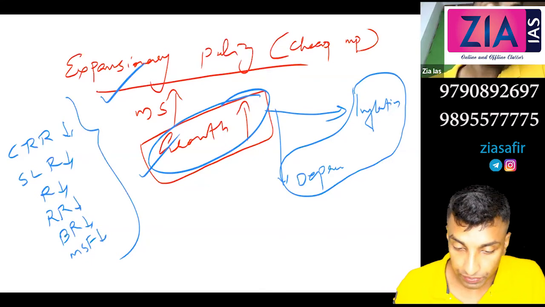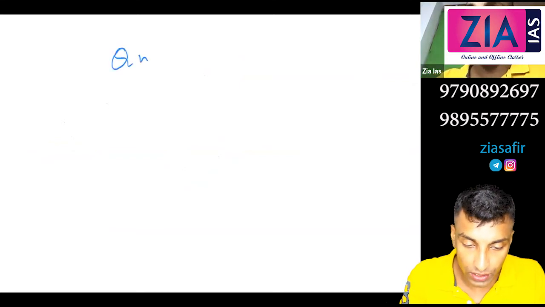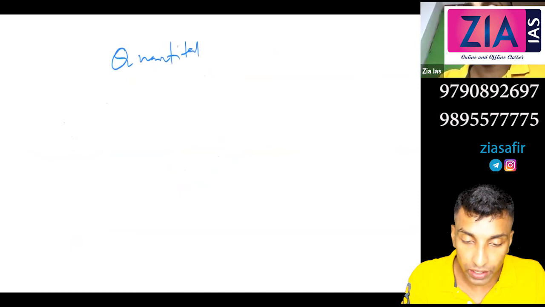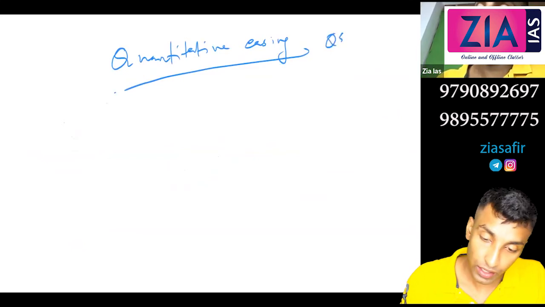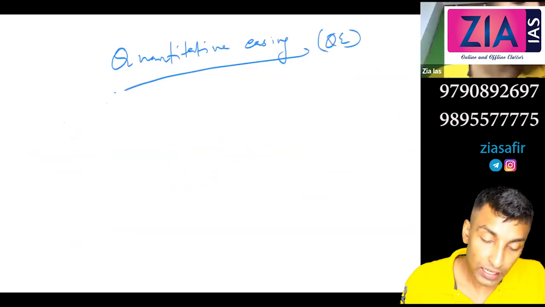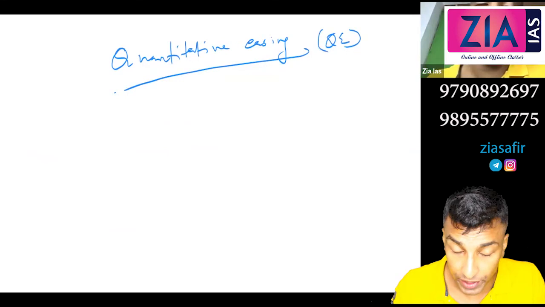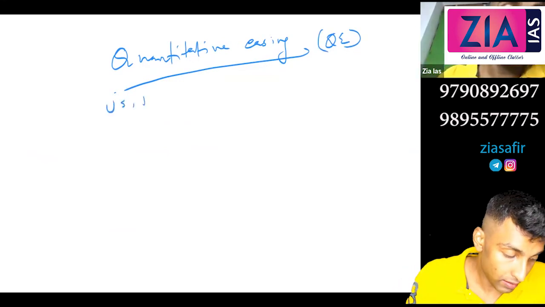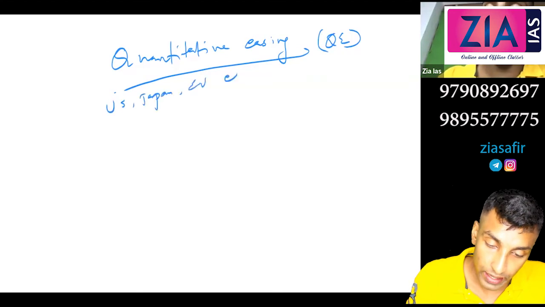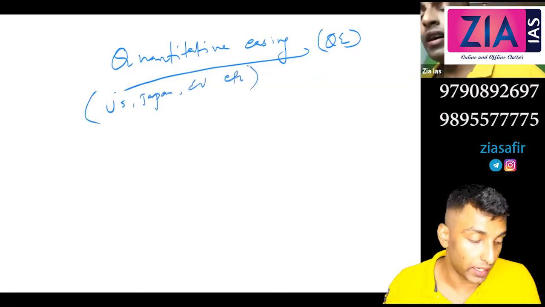Okay, now next is quantitative easing. So we are done with this. Now we will talk about another concept, quantitative easing, QE. This is actually done by the developed countries, like US, Japan, EU, etc. They will pursue this policy, quantitative easing.